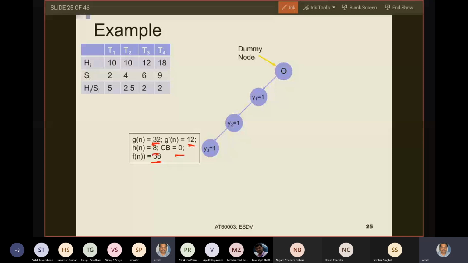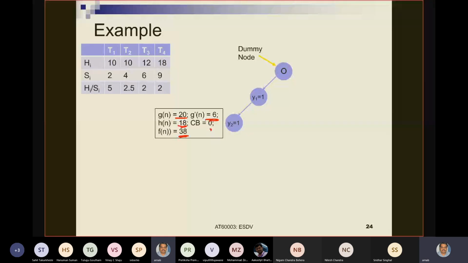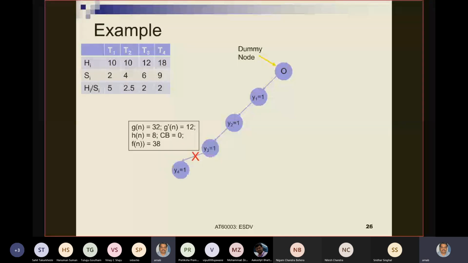So though I will put those two tasks, that means y4 equals 1 and y4 equals 0, both on the stack, and pick up y4 equals 1, I will see that this y4 equals 1 is infeasible, right? Are you on slide number 26?